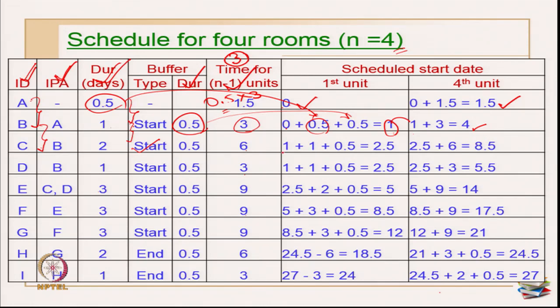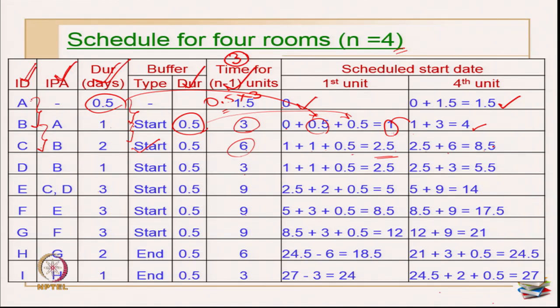So, this is again 1, it comes from here, this is 1 plus the duration of activity B, which is 1, okay, plus 0.5, the buffer between B and C, that is also 0.5, this becomes 2.5. So, the scheduled start date for the fourth unit will be 2.5, which is here, plus the time taken for finishing my n minus 1 units, which is 6. So, this becomes now 8.5.